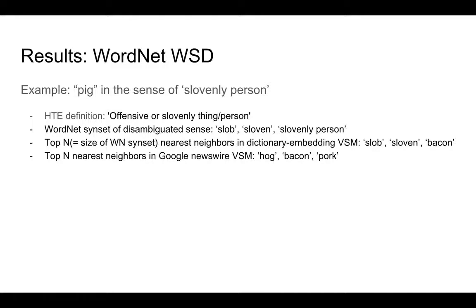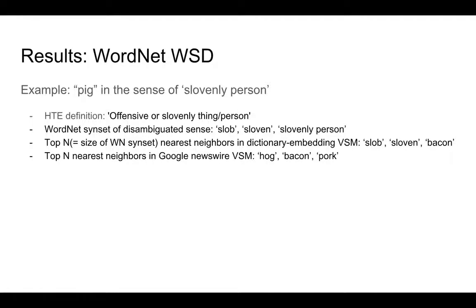And for the WordNet WSD task, first let's look at this example to make things a bit more concrete. So if we take the word pig and the meaning of a slovenly person, the definition from the Historical Thesaurus is offensive or slovenly thing/person. The WordNet sense set of this disambiguated sense has the words slob, sloven, and slovenly person.